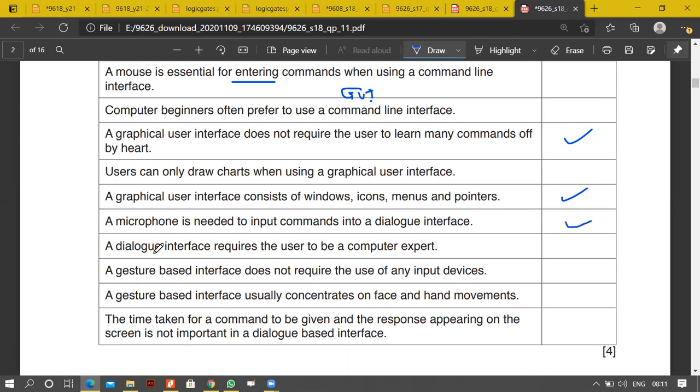A microphone is needed to input commands into a dialogue interface. Absolutely correct statement. A dialogue interface requires the user to be a computer expert. Absolutely wrong. A gesture-based interface does not require the use of input devices. Not very good statement. A gesture-based interface usually concentrates on face and hand movement. Absolutely correct. The time taken for a command to be given and response appearing on the screen is not important on a dialogue-based interface. Again, not right. So we have the 4 most appropriate statements. You're with me, right? Any problem?